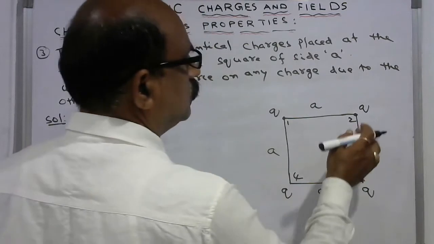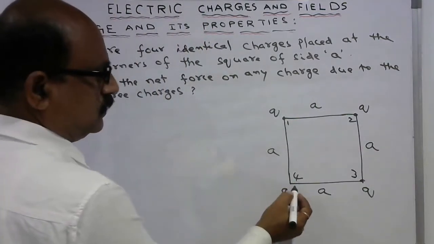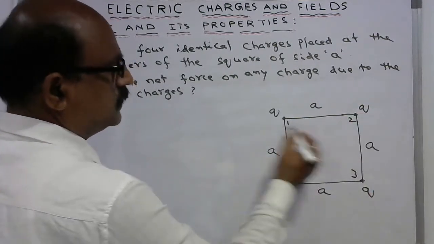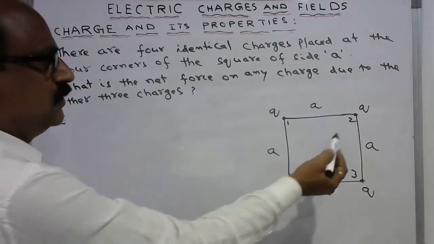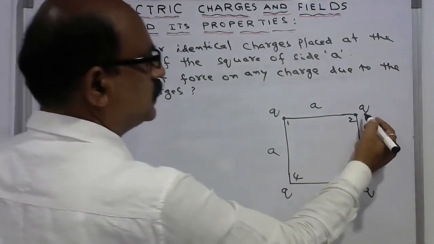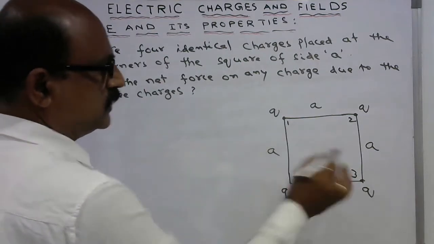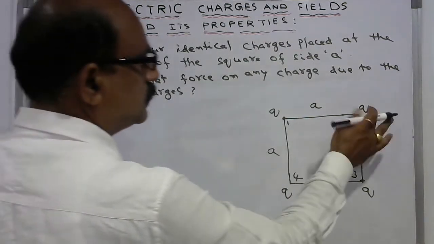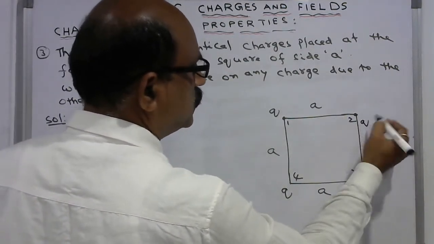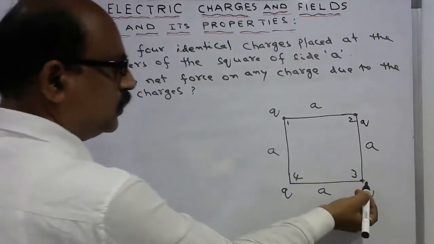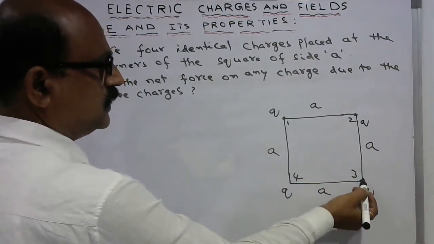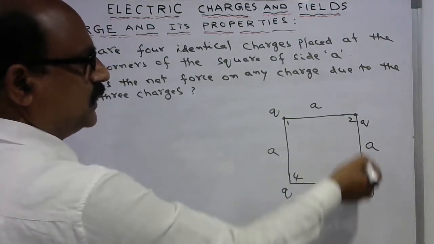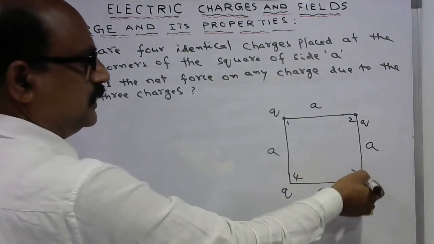Now, what you have to do is determine the force on any charge due to the other 3. I consider the force on 2 due to 1, 4 and 3. So let us find the force at this point. Force due to 3 on 2: because these 2 are like charges, this will act in the upward direction.